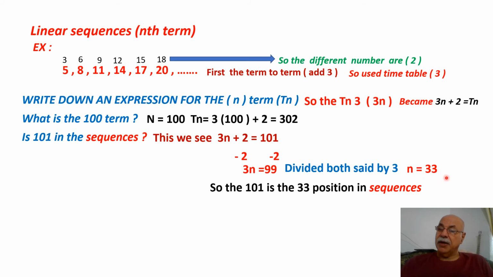This 33 is the position of the number 101 in the sequence. If we take this equation, the sequence continues for 1, 2, 3, 4, 5, 6. So 33 is the position for 101, the 33rd term in the sequence.